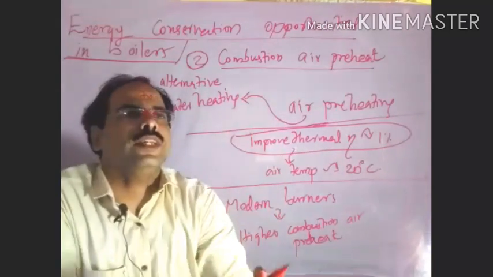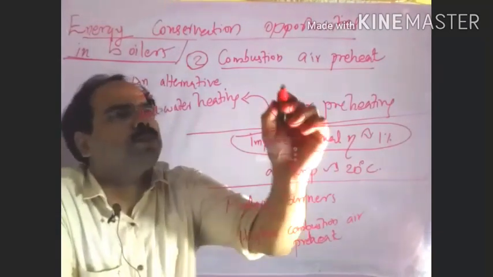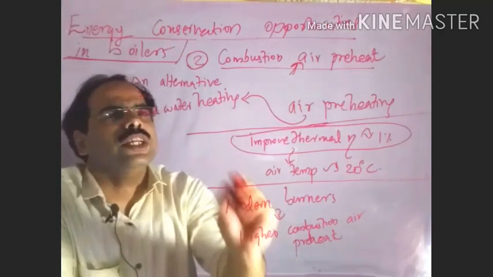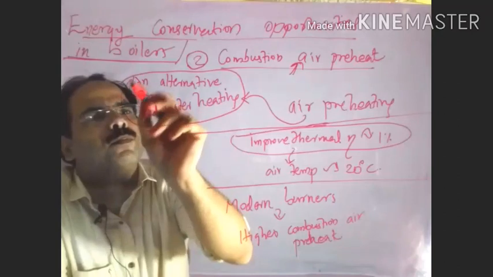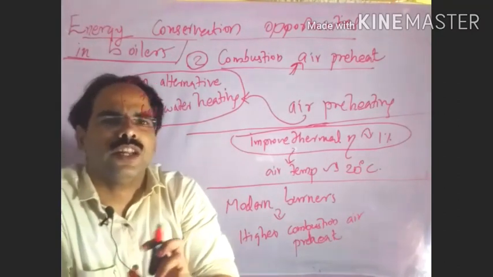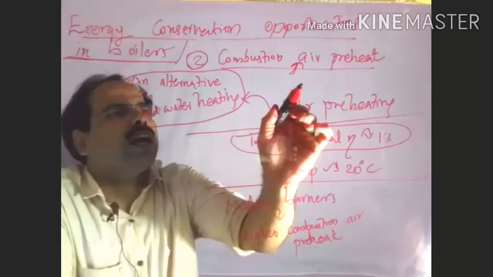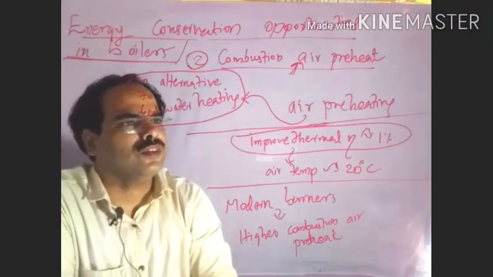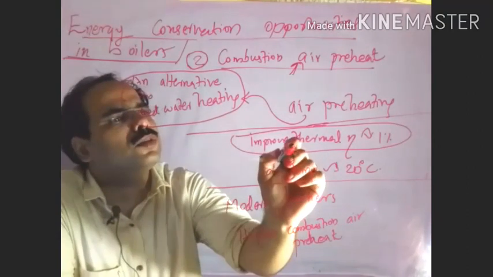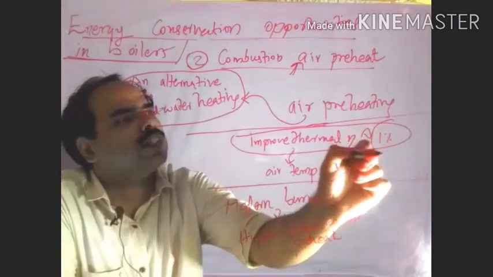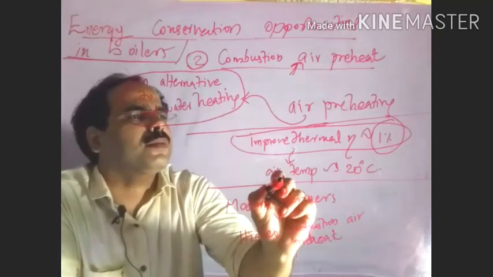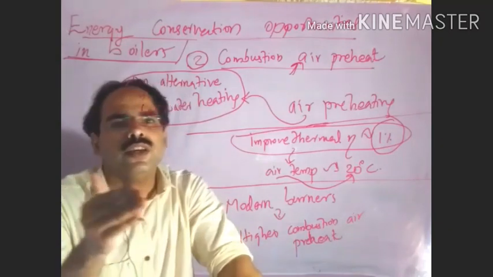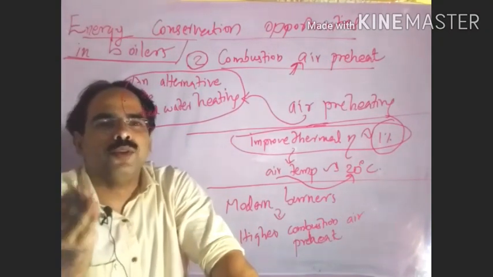In case of energy conservation opportunities, another core topic we need to consider is combustion air preheating. It is an alternative to feed water heating. Air preheating also we can do for improving the efficiency. In order to improve the thermal efficiency by at least 1%, we have to increase the air temperature by 20 degrees Celsius.